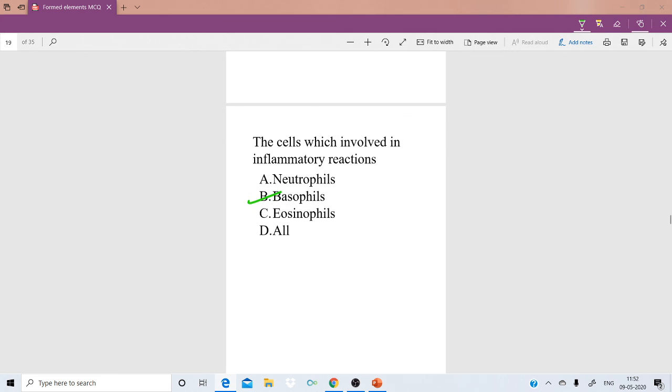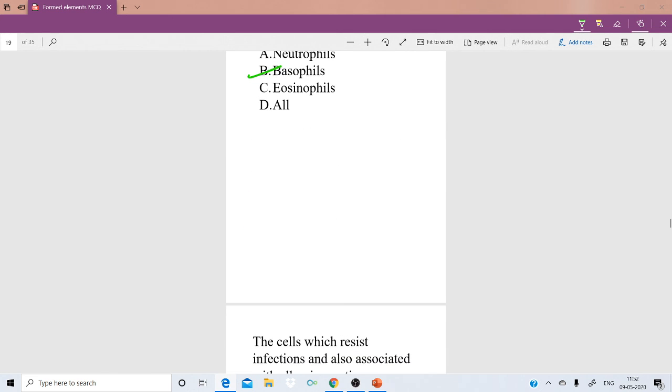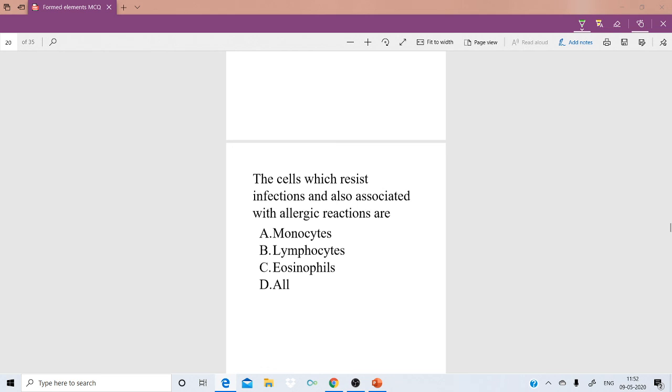Right. Next question. The cells which resist the infection and are also associated with allergic reactions. Resist infection means not allowing the antigen to enter into our body, and if the antigen enters, it will show some reaction in the form of allergic reactions like cough, cold, fever. These are all examples of allergic reactions, showing that some antigen has entered into our body. Which cells will show this?